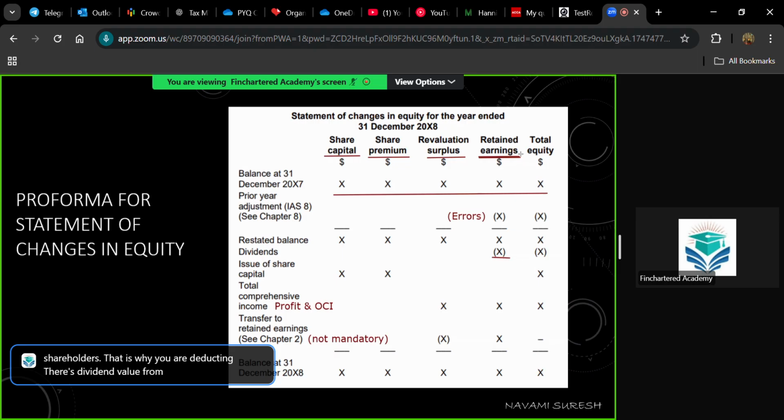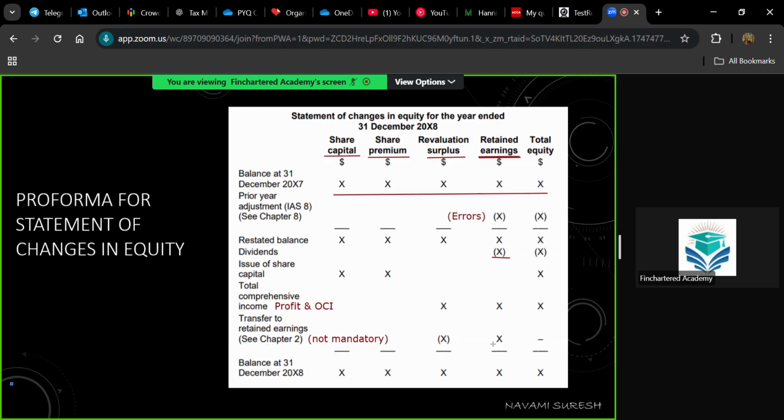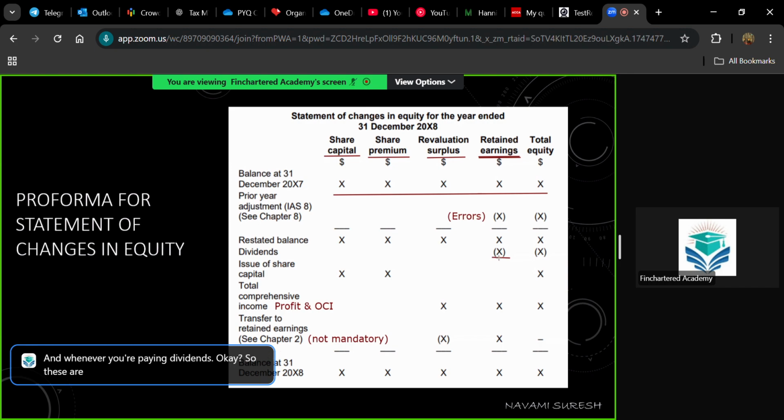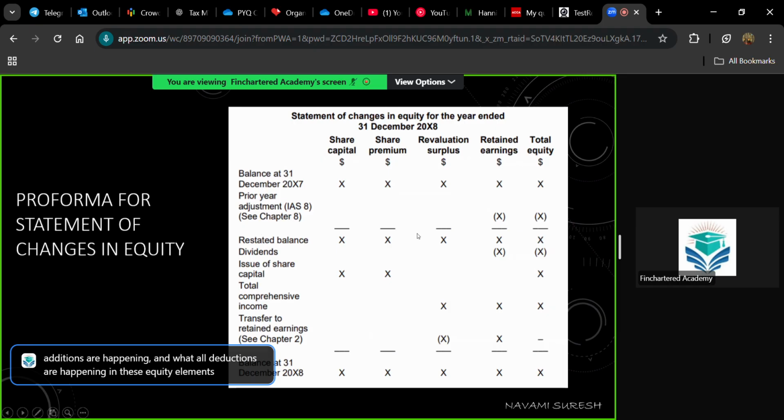So retained earnings has the profit for every year, and from this retained earnings, you will be removing whenever there is a loss. You will be having a deduction whenever there is a loss and whenever you are paying dividends. Okay. So these are the adjustments coming in statement of changes in equity. You just need to understand what all adjustments are happening, what all additions are happening, and what all deductions are happening in these equity elements.